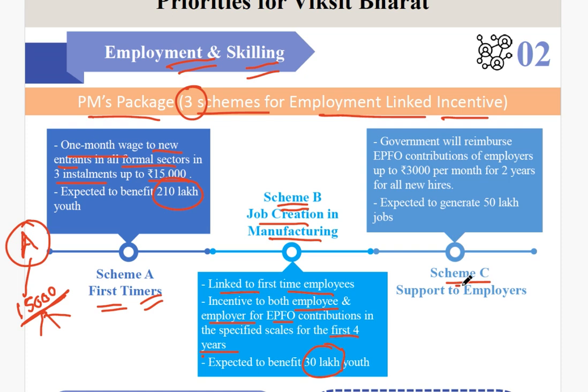And if you see, under scheme C, there will be support to the employers. Okay, so the government will reimburse EPFO contributions of employers up to 3,000 per month for 2 years for all new hires.